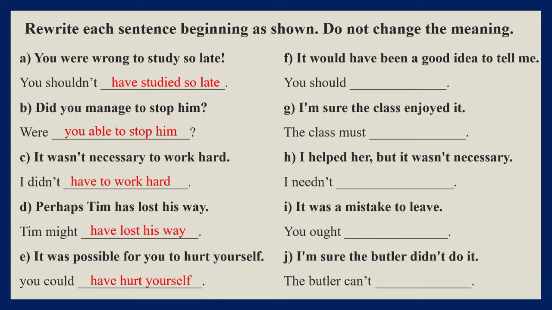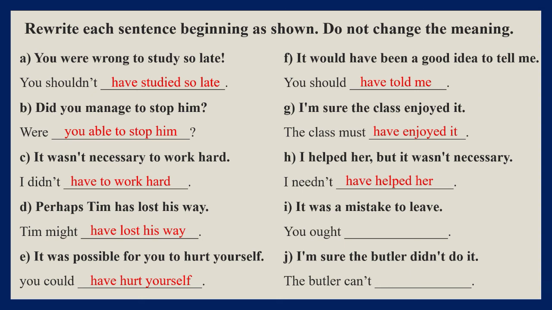F. It would have been a good idea to tell you. Again, this is advice. So you to tell me. You should have told me. G. I'm sure the class enjoyed it. This is expressing certainty. So the class must have enjoyed it. H. I helped her, but it wasn't necessary. I needn't have helped her.